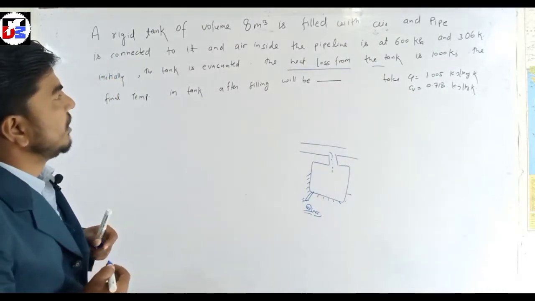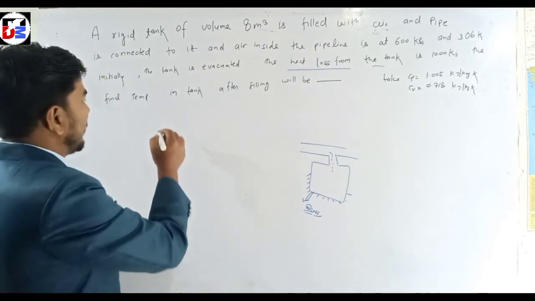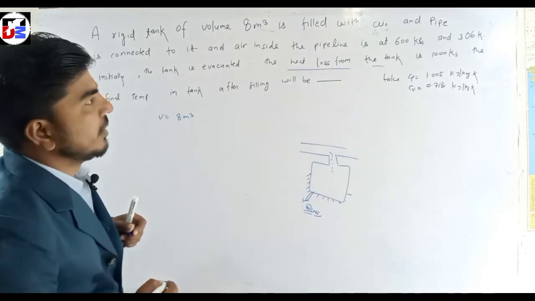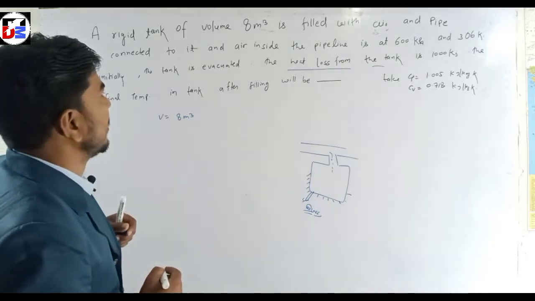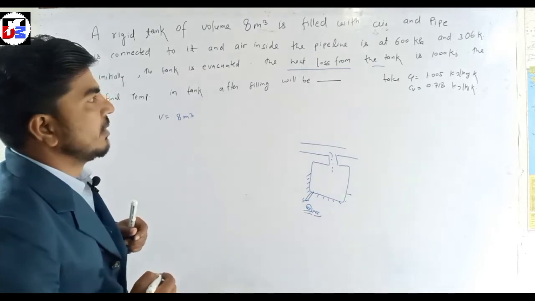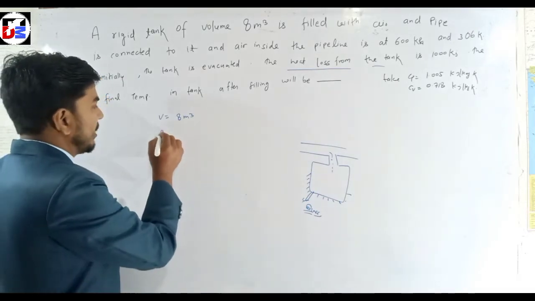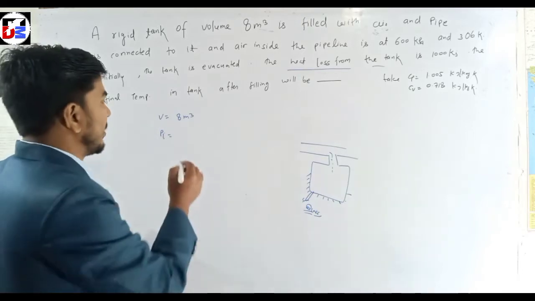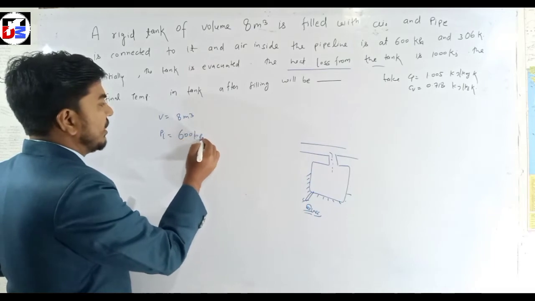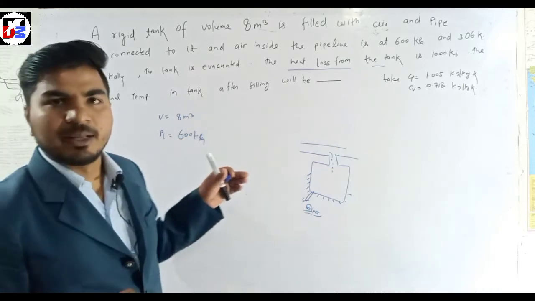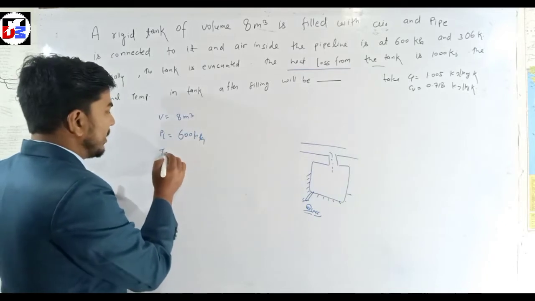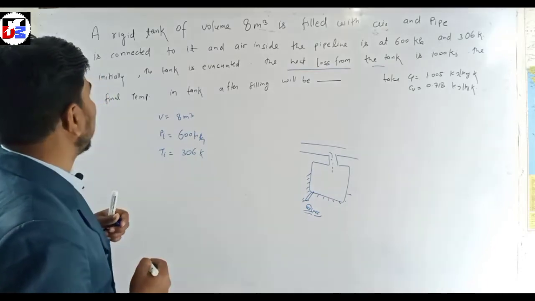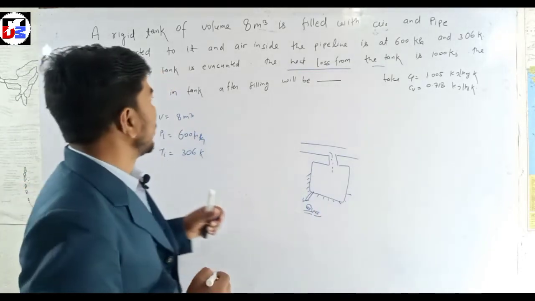A rigid tank of volume 8 meter cube, that is V is 8 meter cube, is filled with air, and a pipe is connected to it. The air inside the pipeline is at an initial pressure of 600 kPa, and the initial temperature when the pipe is filling, Ti, is 306 Kelvin, and the tank is initially evacuated.